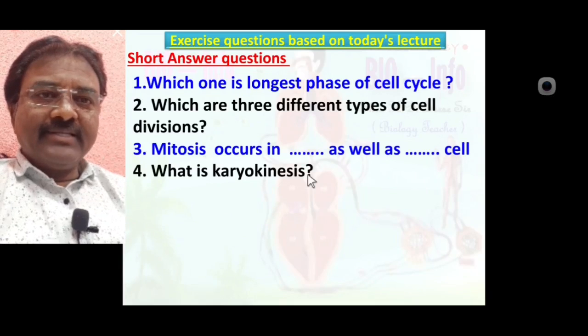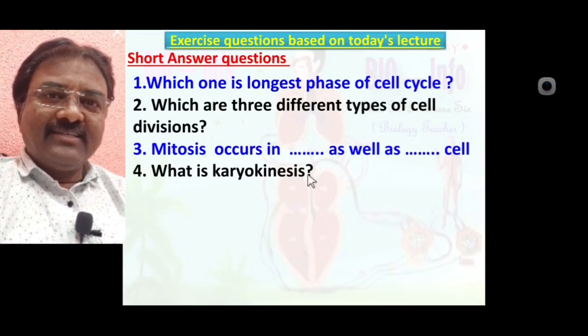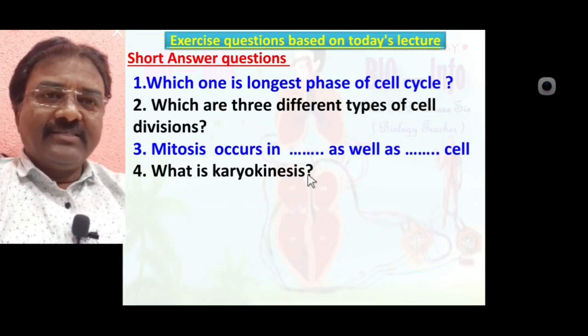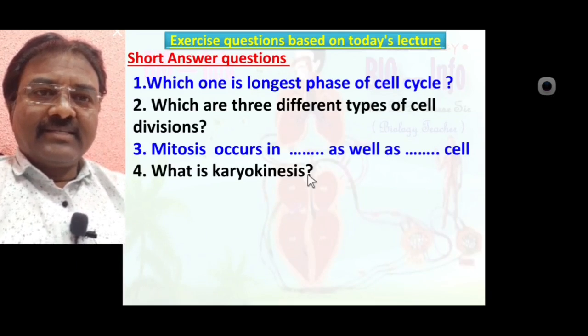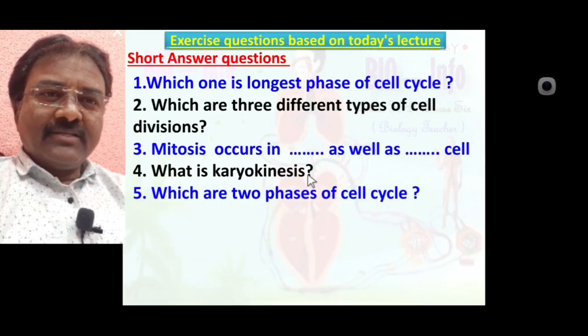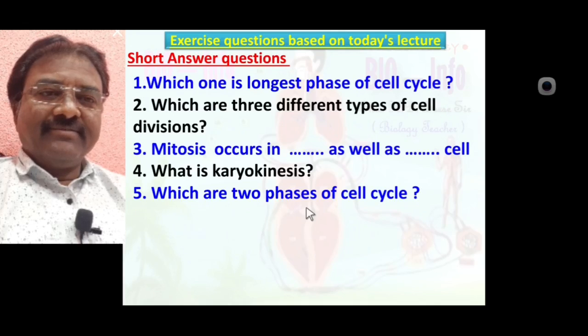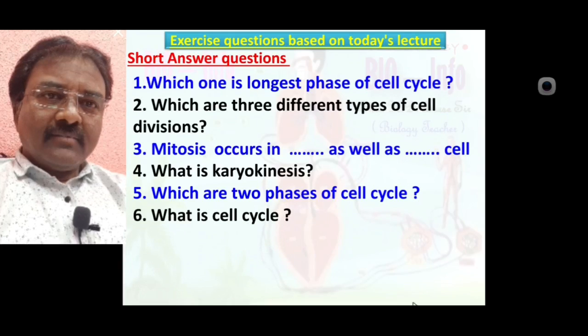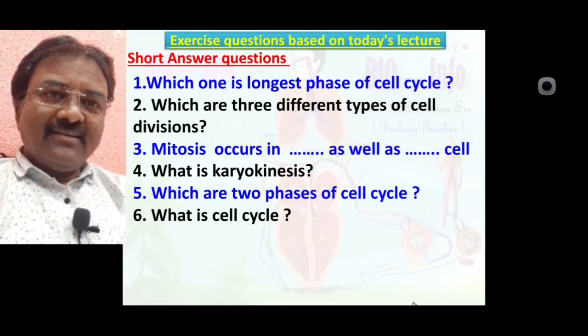Number 4: What is karyokinesis? Yes, division of the nucleus is called karyokinesis. Which are the two phases of the cell cycle? Yes, interphase and M phase or mitotic phase are the two phases of the cell cycle. What is the cell cycle?